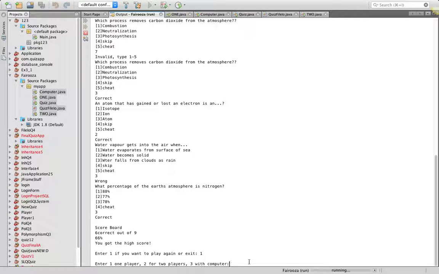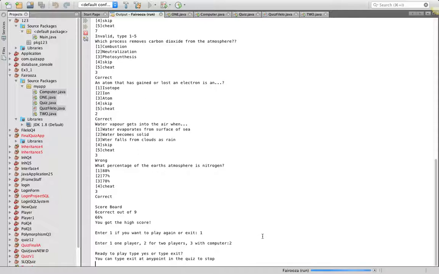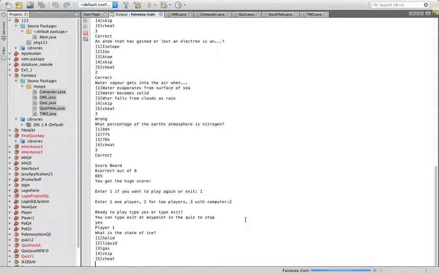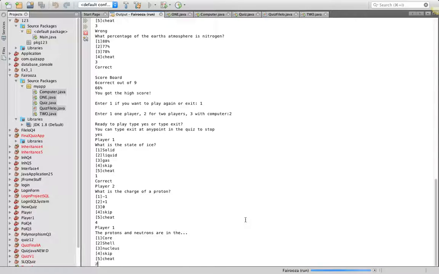My partner will show you what happens when you press 2. So now when I press 2, it initiates the 2-player feature of our app, and it asks whether or not I want to continue or if I want to exit. You can also exit the game at any point by typing exit, as it says on screen. So first of all, player 1's turn, and I'm player 1, so I'm just going to chuck in my answers. Fairooza will be player 2, just throwing in her answers.